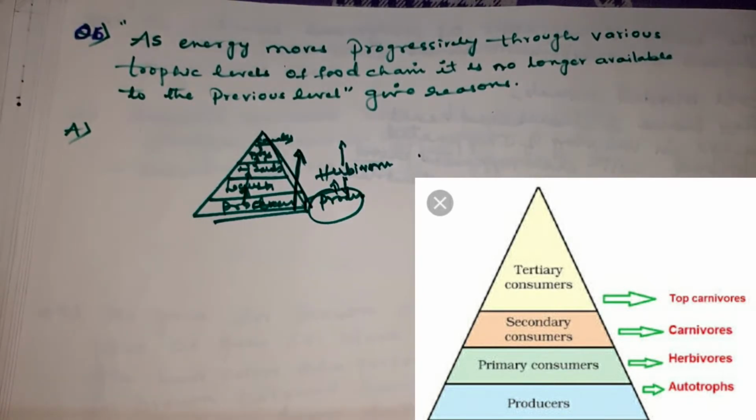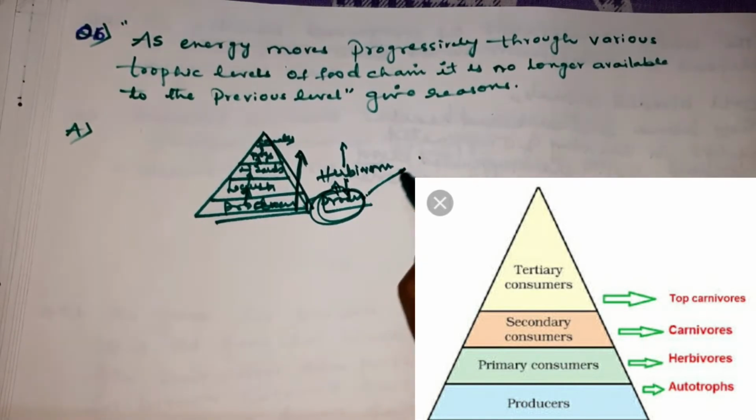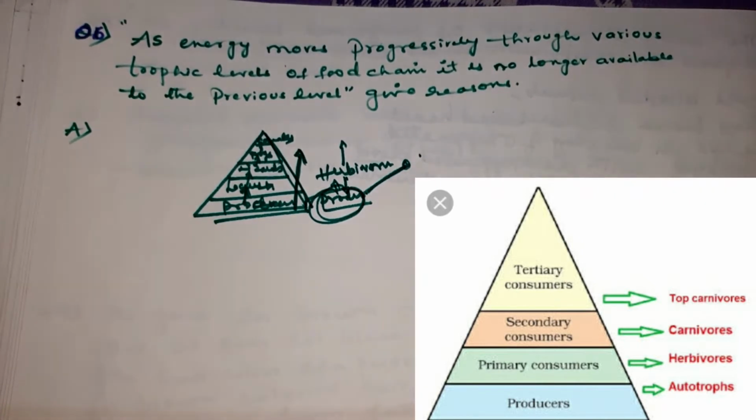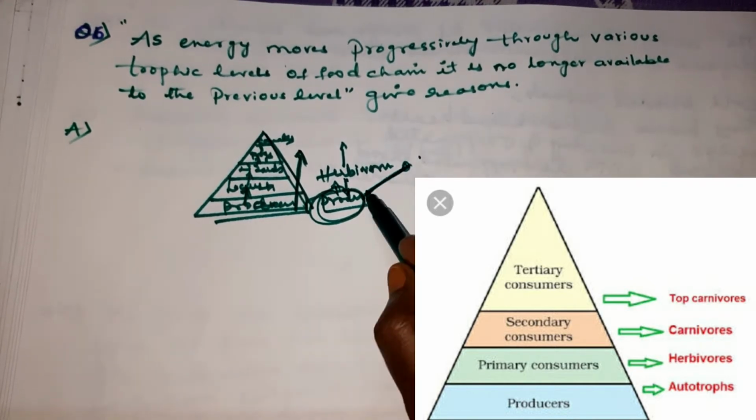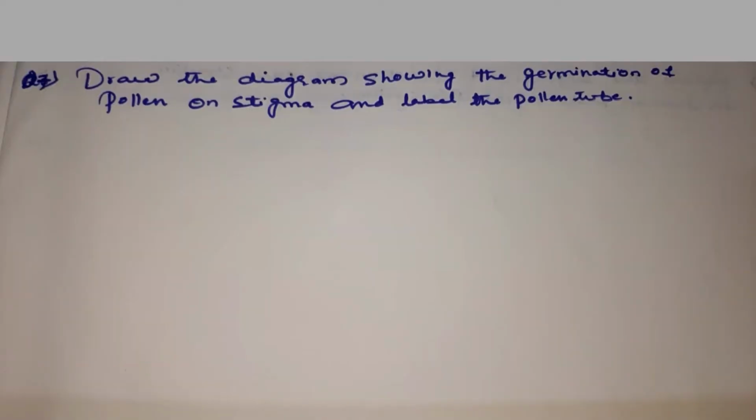And the third step is the energy that is captured by the autotrophs. The autotrophs take the energy from the sun, so they capture the energy from the sun, and the energy that is captured from the sun by the producers will not be sent back to the sun. Therefore, in the food chain, the energy moves progressively through various trophic levels, and this energy is no longer available to the previous trophic levels. Thus, the flow of energy in a food chain is unidirectional. You have to remember, children. Now we have one more question, children.